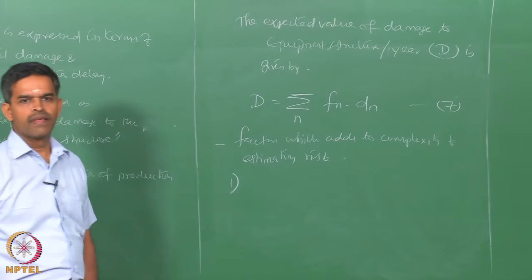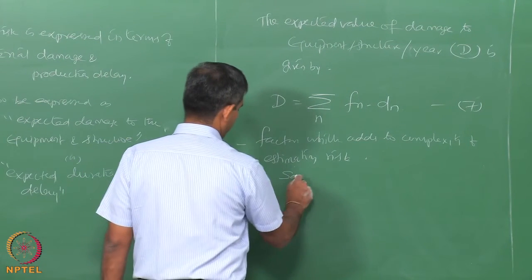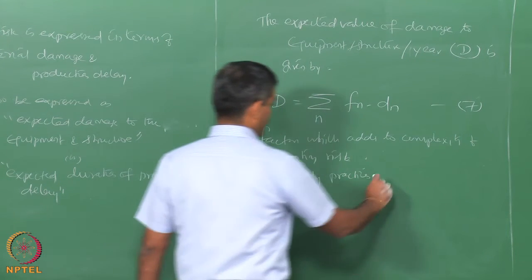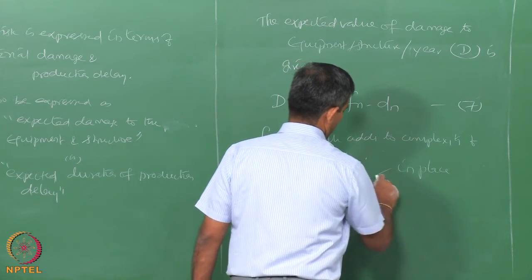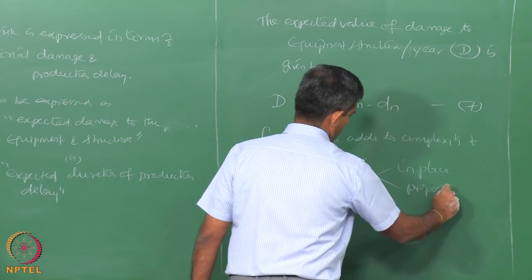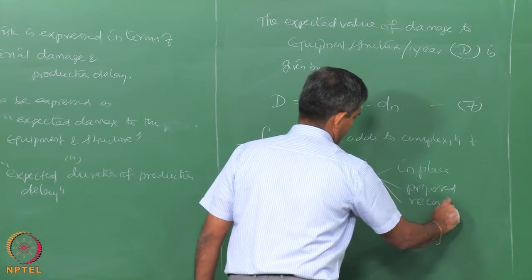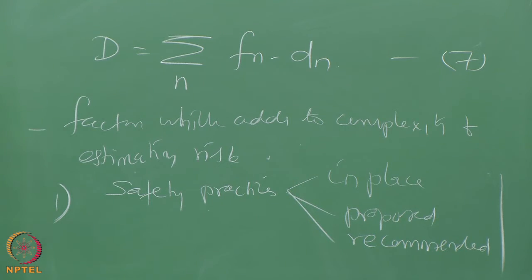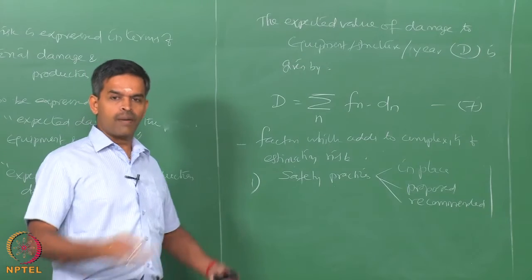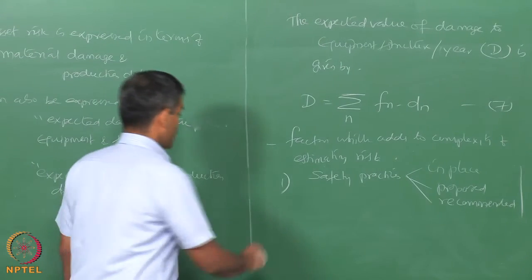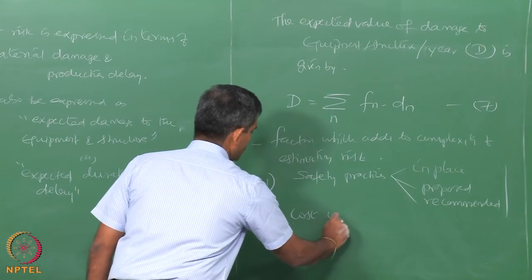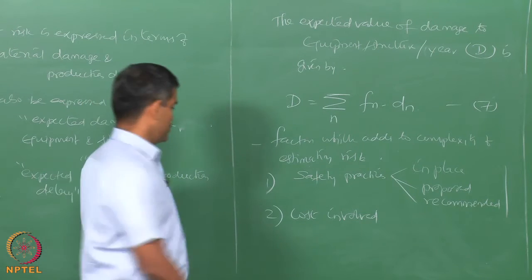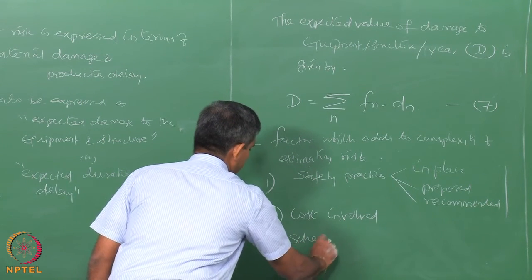One, it can be safety practices in place, proposed or recommended. So, should we assess risk before the recommended practices or prior to the recommended practices? Secondly, cost involved in correcting these errors. Thirdly, schedule of maintenance.